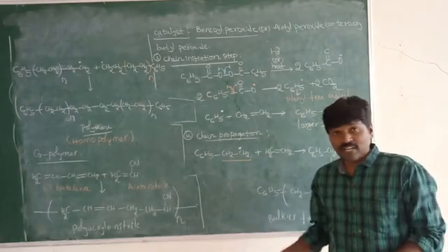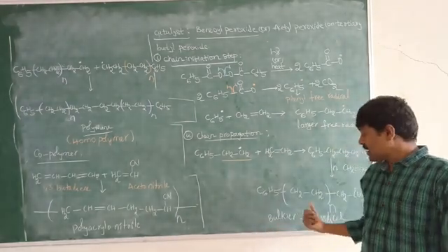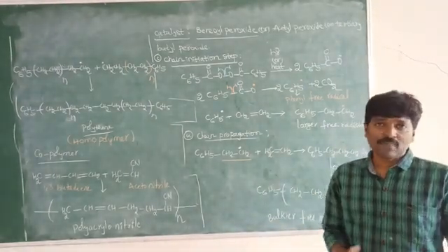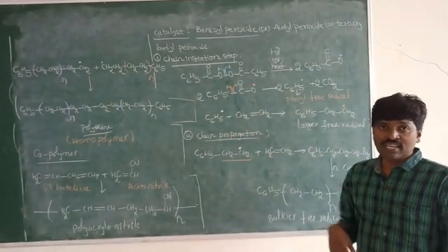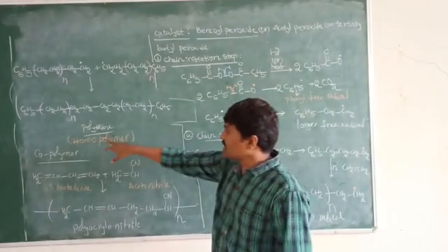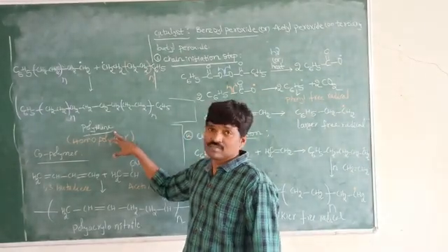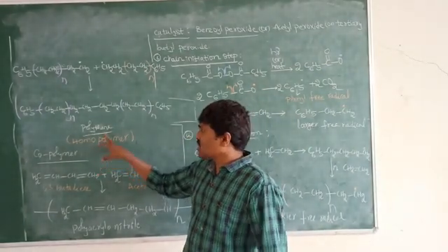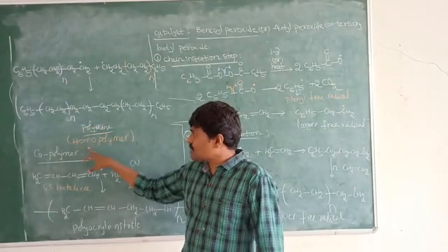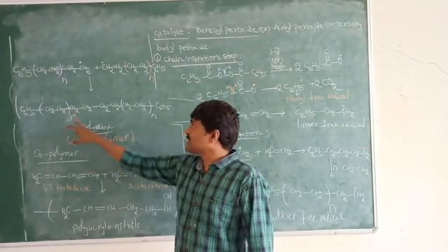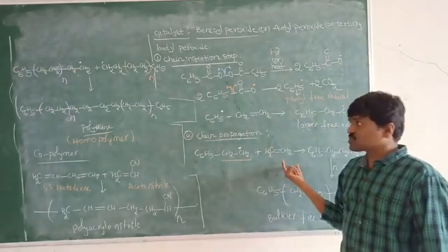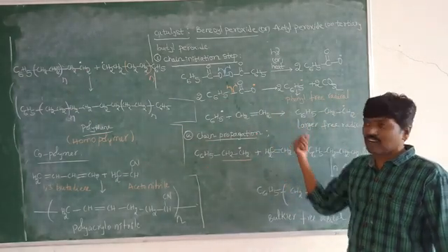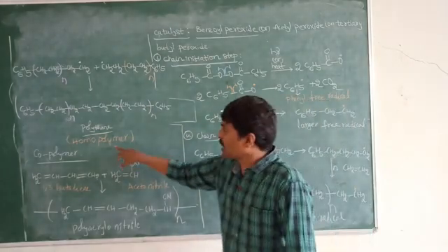In the third step, what happens? The formed bulkier free radicals combine in different ways, and finally we observe the formation of the polymer. Now this polythene is the best example for a homopolymer. Why? Because the monomers we have taken are mostly the same type of monomers. That's why homopolymers are formed.